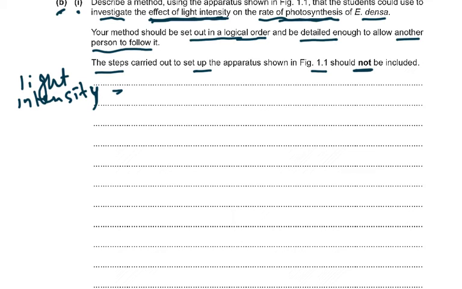Then use a light meter. How are you going to measure the light intensity? So use a light meter. You see many umpires using it in cricket matches. So you use a light meter or any apparatus to measure the light intensity.